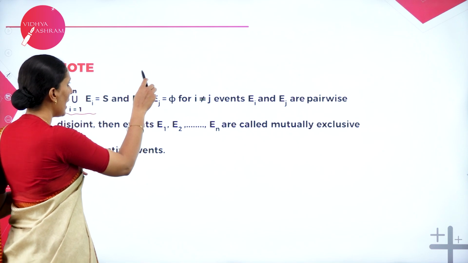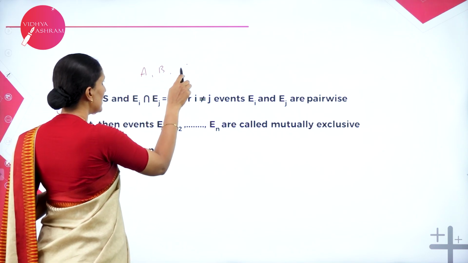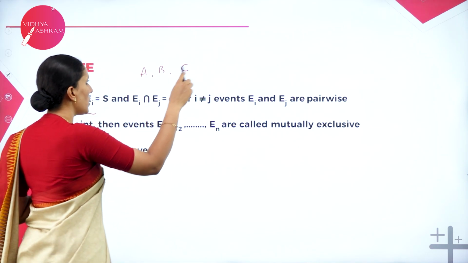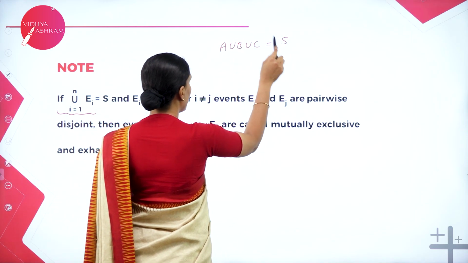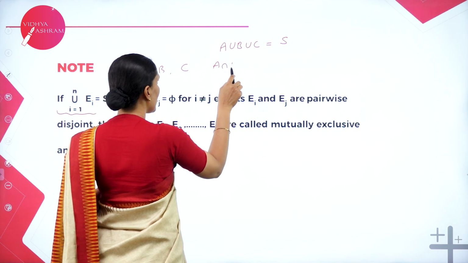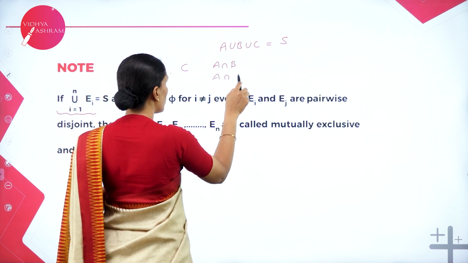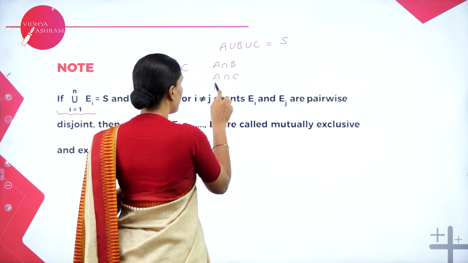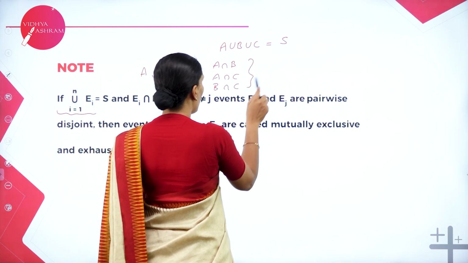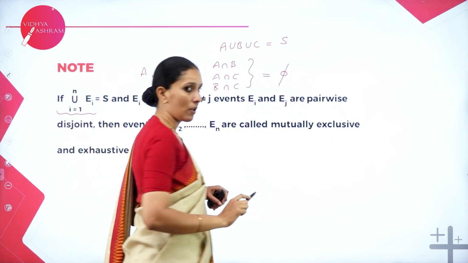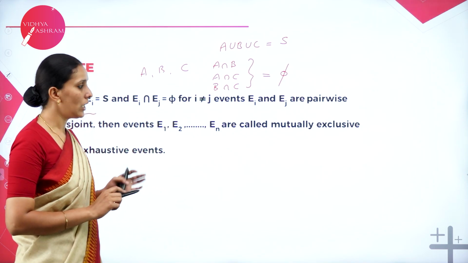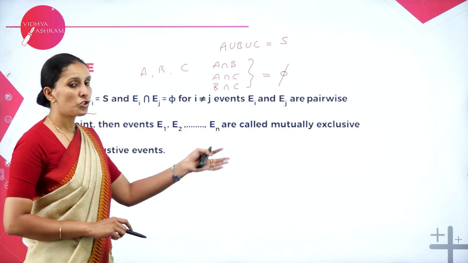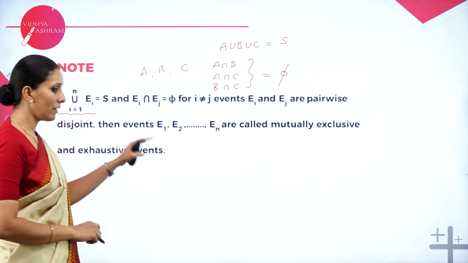Suppose A, B, C are there, whose union will give you the sample space, and A intersection B, A intersection C, also B intersection C, all of them are equal to empty. That means they are mutually exclusive events together, then they are called mutually exclusive exhaustive events.